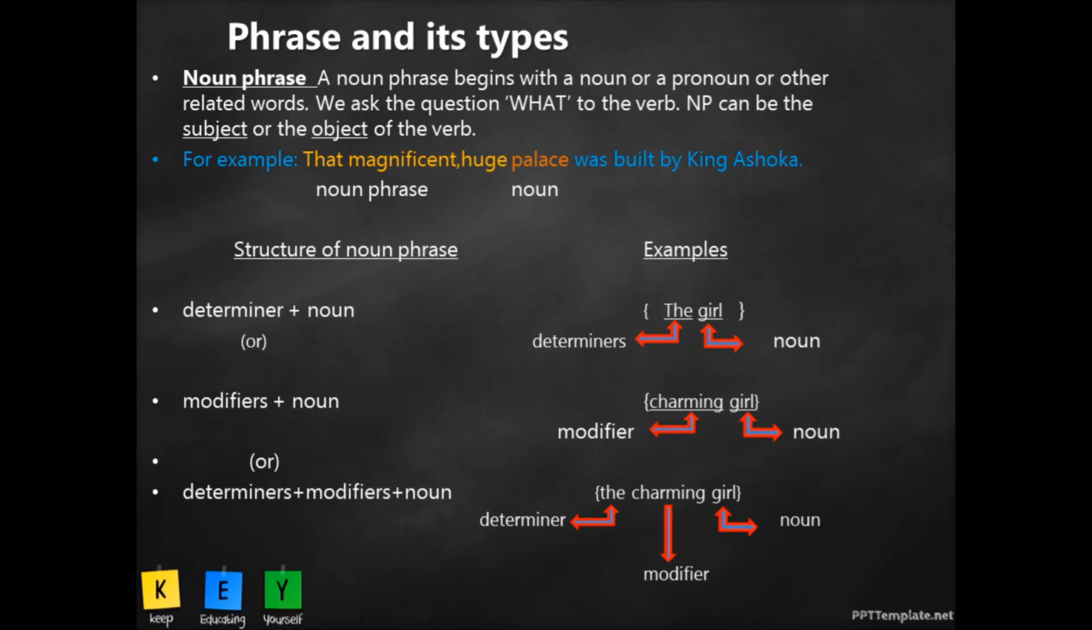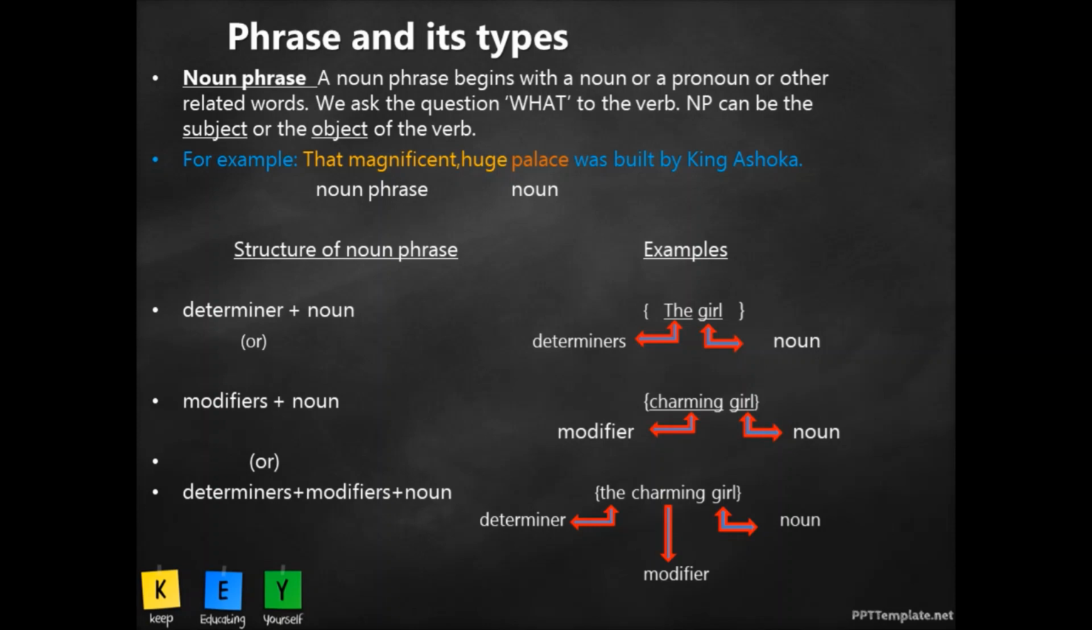Charming girl. Now don't just go by this charming is an adjective, but we need to understand how it has been used or what function it is performing in that particular sentence. Okay, so here if we have a modifier and the noun combination, that is the noun phrase. We also have another structure, that is determiners with modifiers and noun, that is the charming girl. Now this whole group becomes your noun phrase.